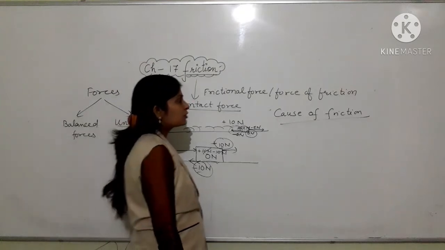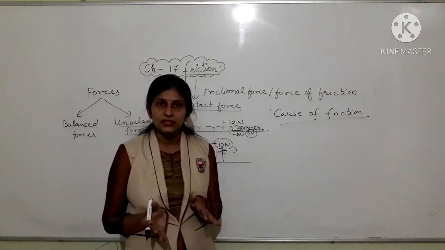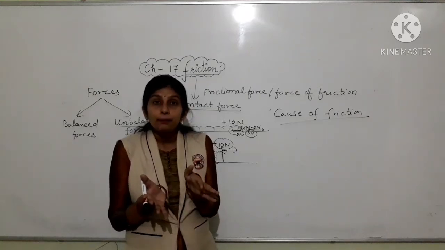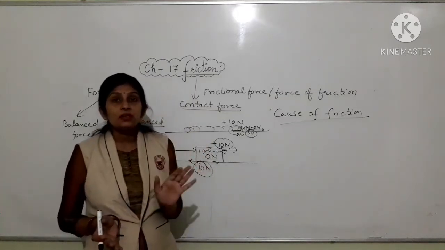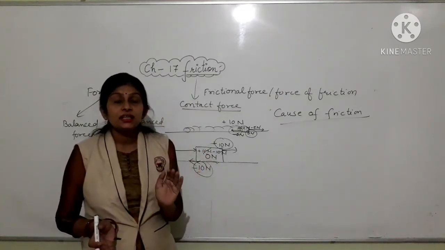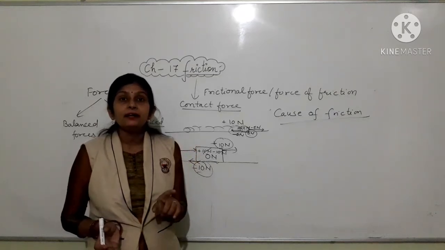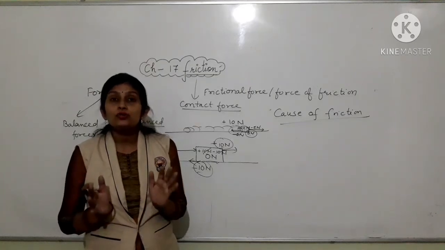Okay, actually when you look at the surfaces of two objects, they seem very smooth, but if we observe their surfaces with the help of a microscope, then we will find that their surfaces are not so smooth.